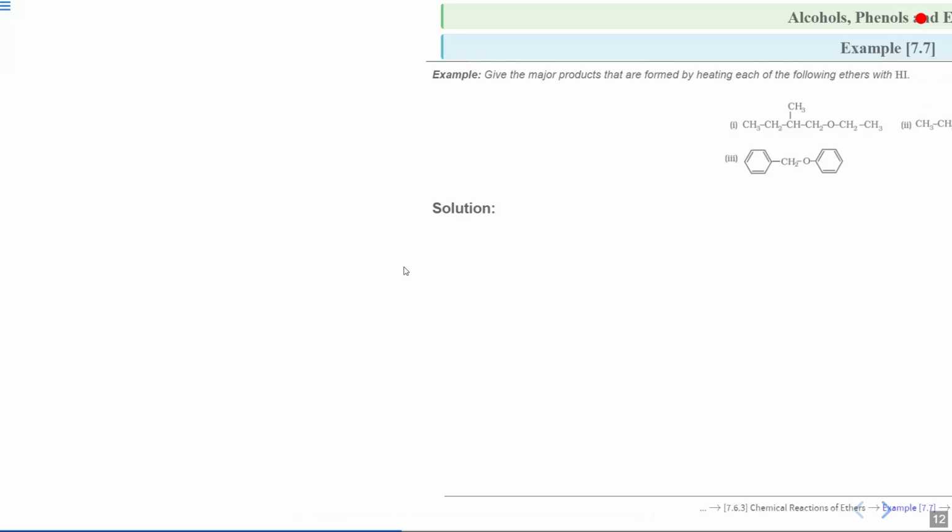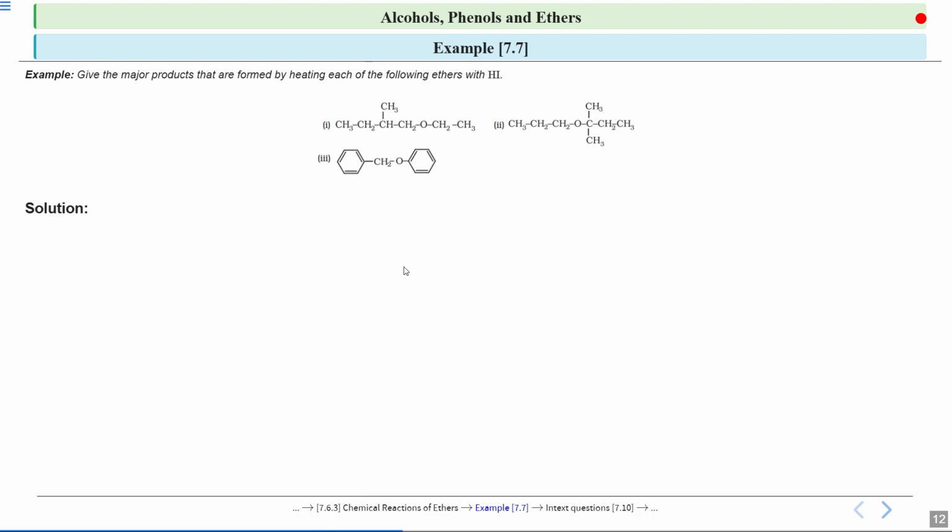Okay students, let us see the solution. So remember I told you that in case of unsymmetrical alkyl or aryl ethers, the cleavage will happen at the less hindered side and it will proceed by SN2 pathway. Okay.